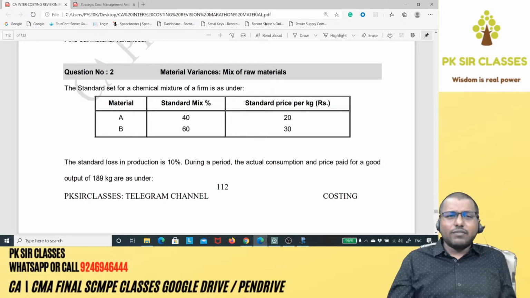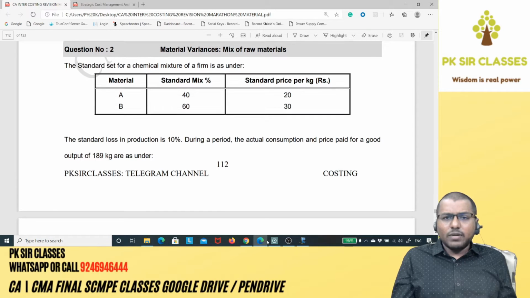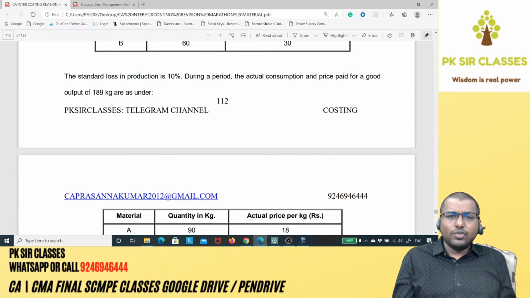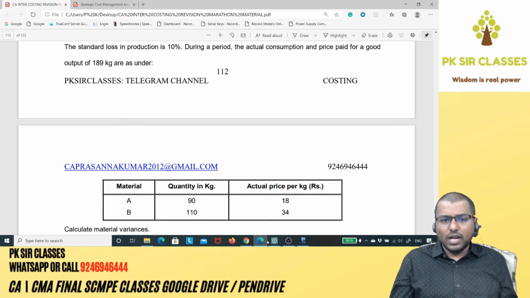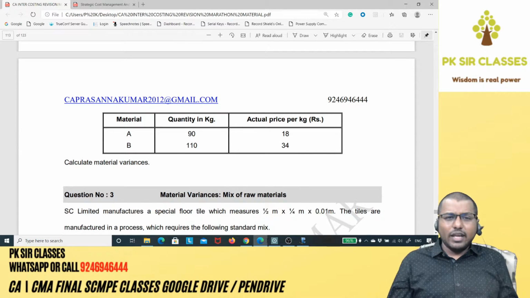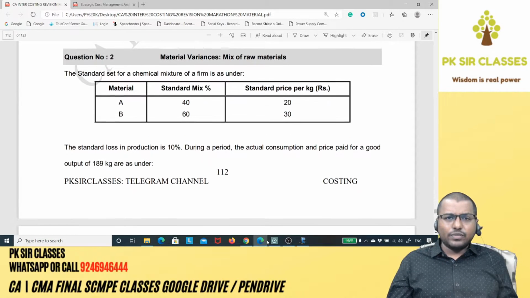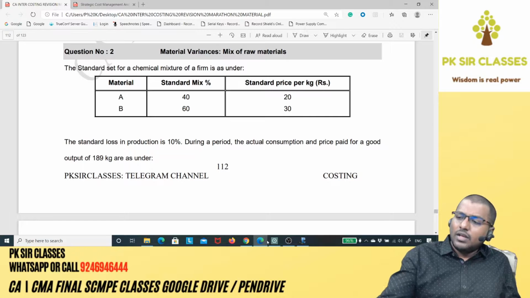Okay, the standard set for a chemical mixture of a firm is as under. You got material A and B. Standard mix percentage is given 40 and 60. Standard price per kg is given 20 and 30. The standard loss in production is 10%. During a period, the actual consumption and price paid for a good output of 189 kgs are as under. So you got material A and B, quantity in kg is given, actual price per kg is given. You are required to calculate material variances. That is your question.